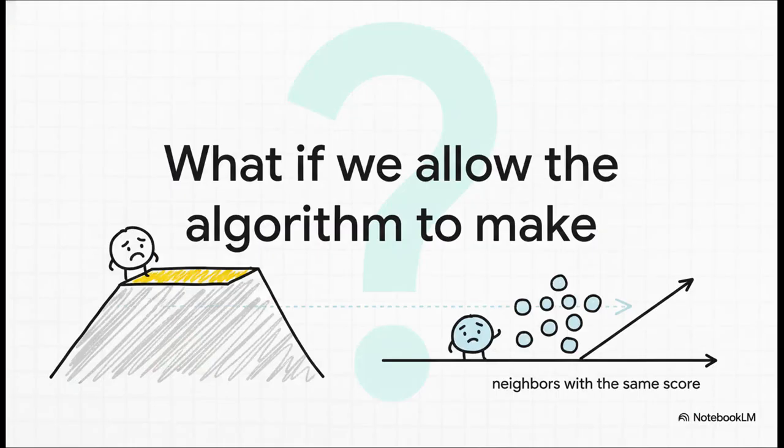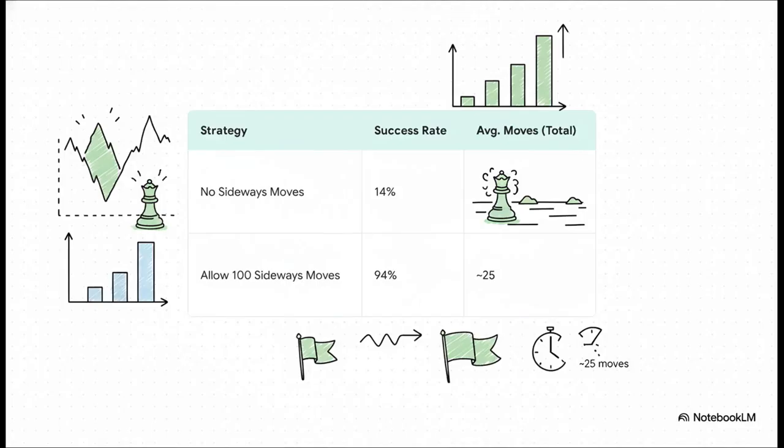The biggest problem is getting stuck on those plateaus, right? So what if we change the rules just a little bit? What if when the algorithm hits a flat area, instead of giving up, we let it move sideways to a neighbor that has the exact same score, just hoping it might lead to a new upward slope? And wow, check out these results. They are absolutely staggering. Just by allowing the algorithm to make up to 100 of these sideways moves when it gets stuck, the success rate for the 8 queens problem shoots up from a measly 14% all the way to 94%. That is a huge improvement from one tiny little tweak to the rules.